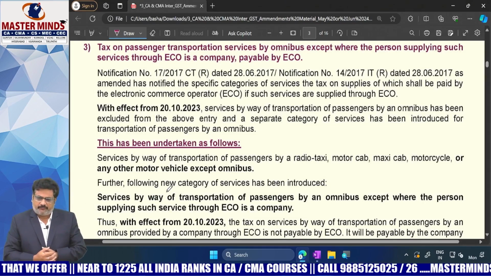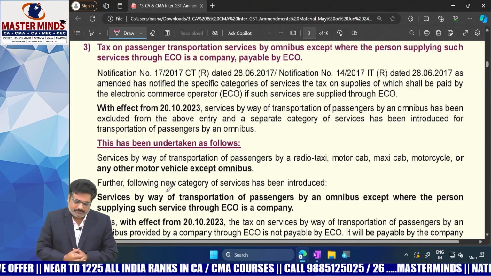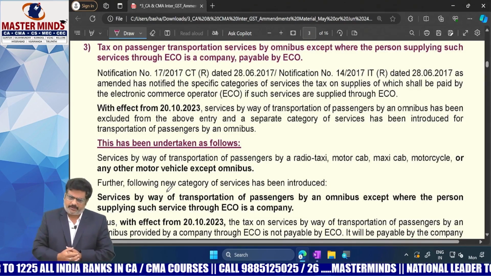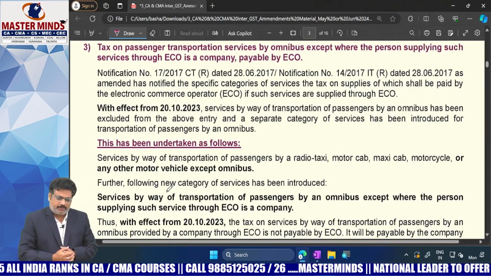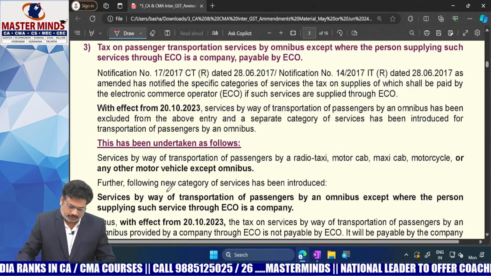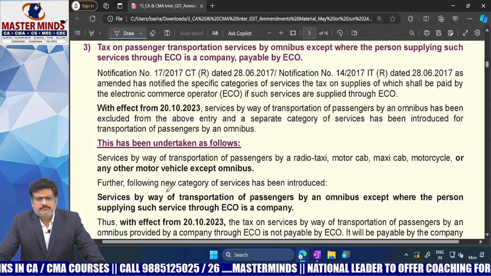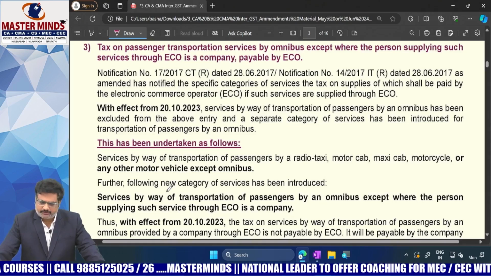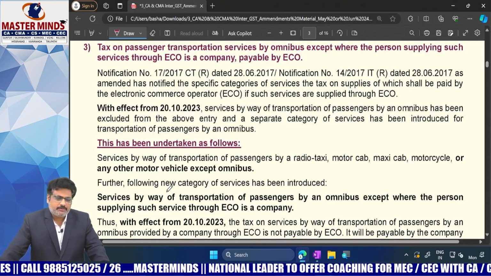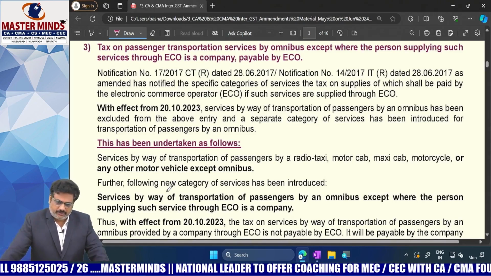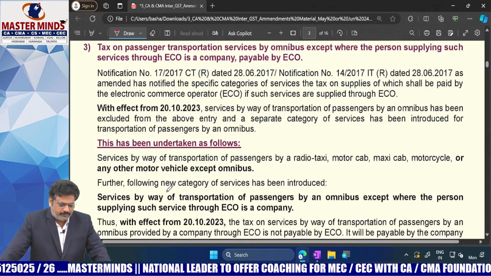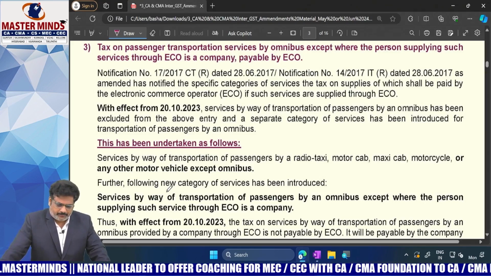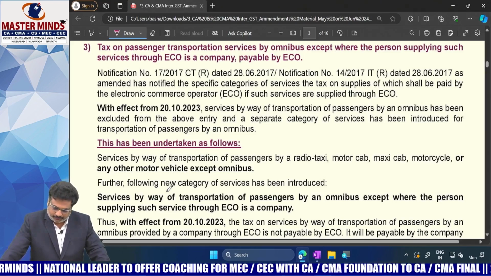At present under 9.5, how many services are covered there? Only 4 services. What are those 4 services? Passenger transportation. Second one, hotel accommodation. Third one, housekeeping service. Fourth one, food aggregators like Zomato or Swiggy. These are the 4 services which are covered under 9 subsection 5.